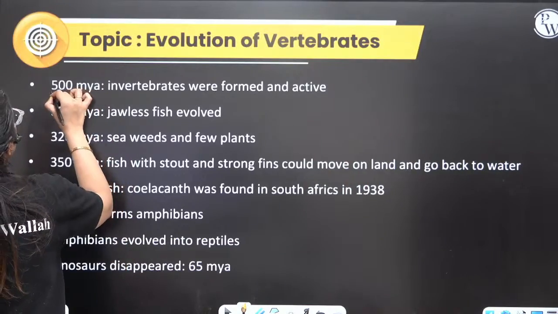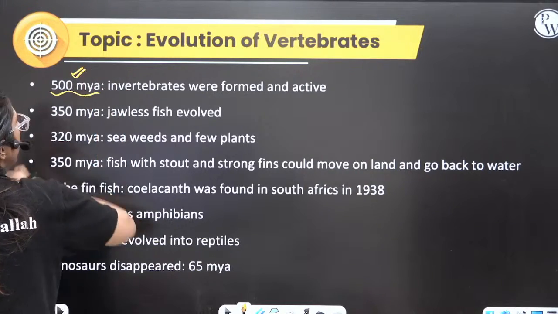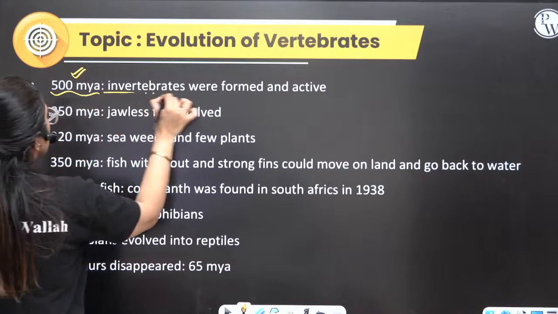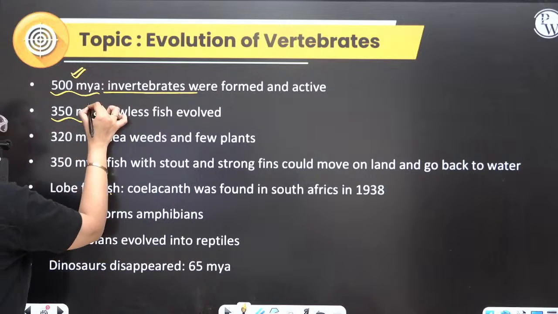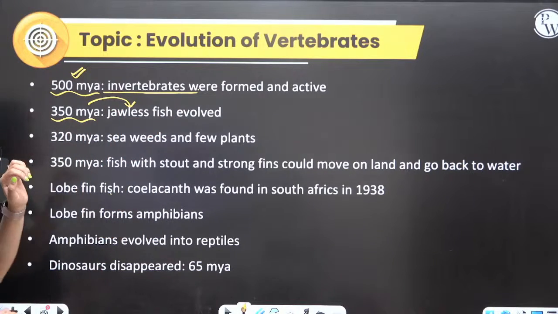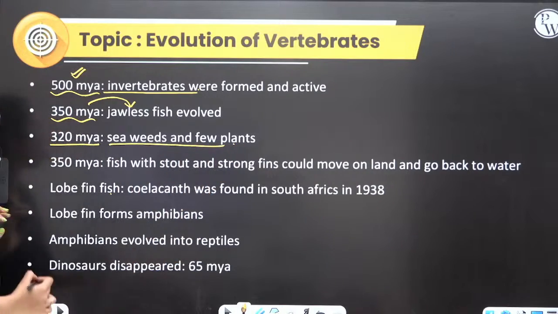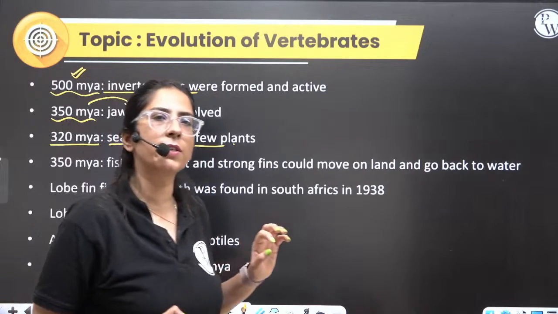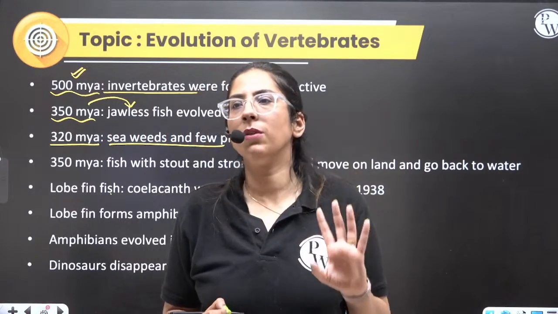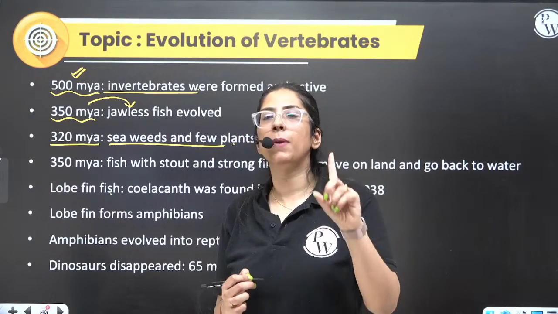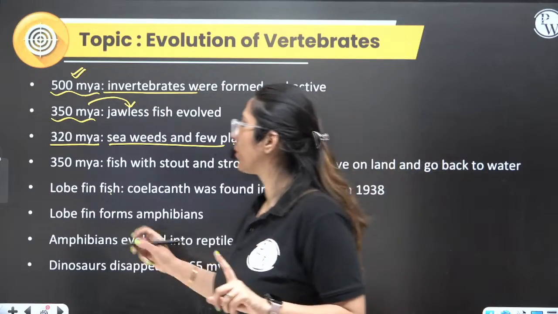So first thing is 500 million years ago, the first organisms which formed were invertebrates. Then 350 million years ago, the jawless fishes evolved. Then 320, seaweeds and a few plants. Who came on the earth's surface first, the plants or animals? It was the plants, right? First came the plants, then came the animals.